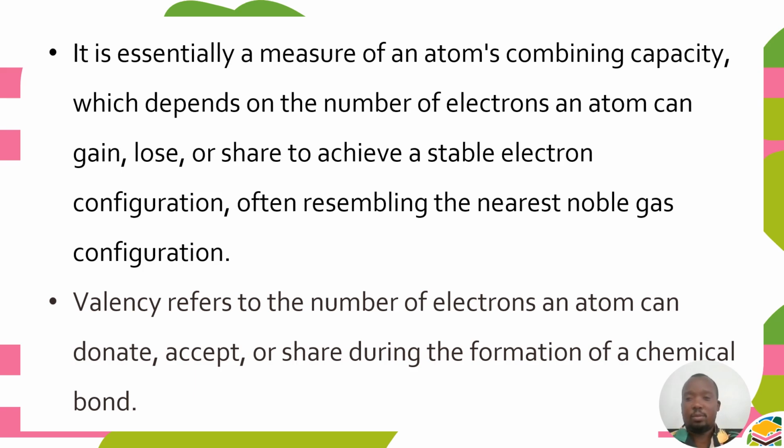So here we want to learn how we write chemical formulas, because in a chemical reaction, remember, it is summarized using a chemical equation. In a chemical equation, we use symbols of elements and we use formulas. So how do we write these formulas? We always use valency. Each element has its own valency.